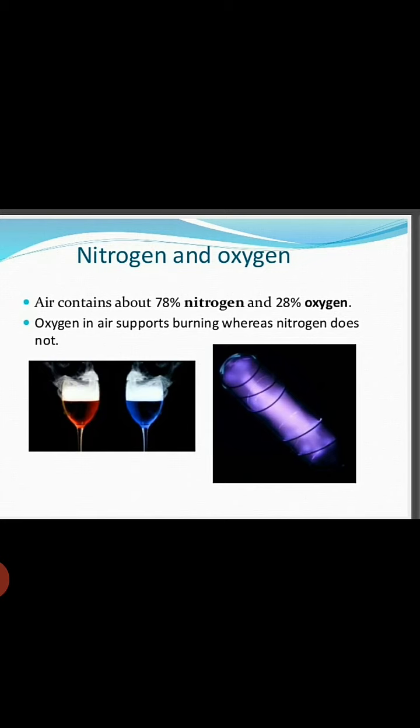Nitrogen and oxygen. Air contains about 78% nitrogen and 21% oxygen. Oxygen in air supports burning whereas nitrogen doesn't.